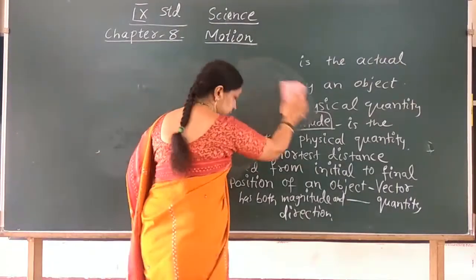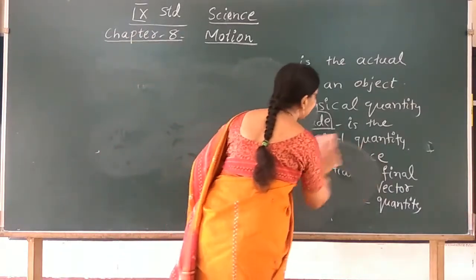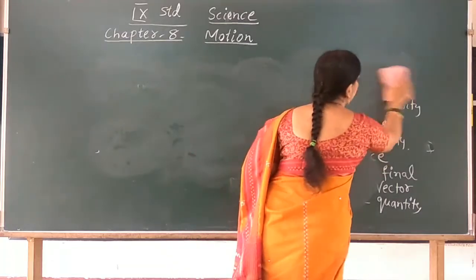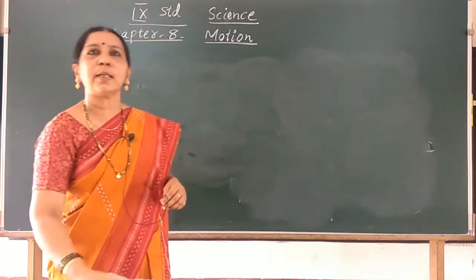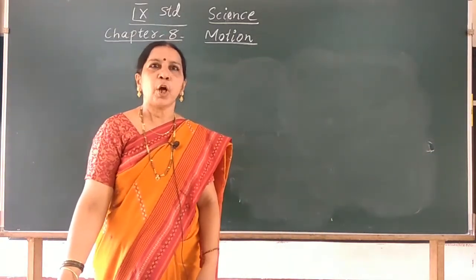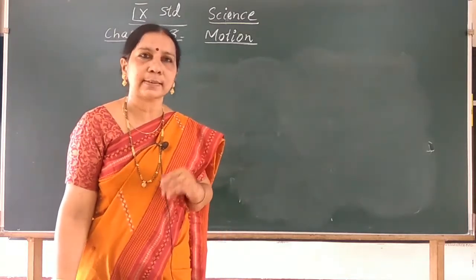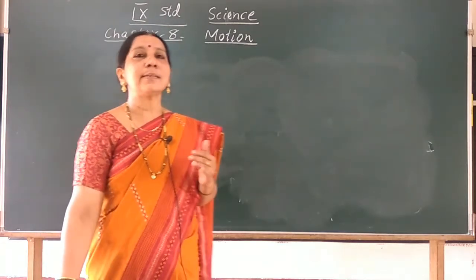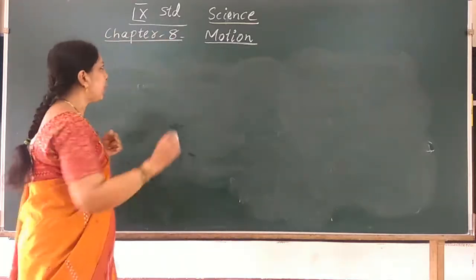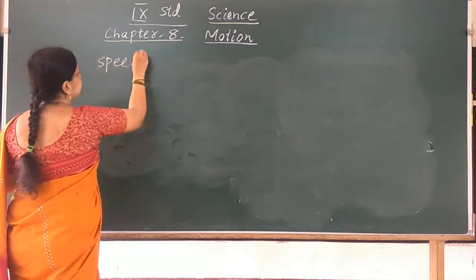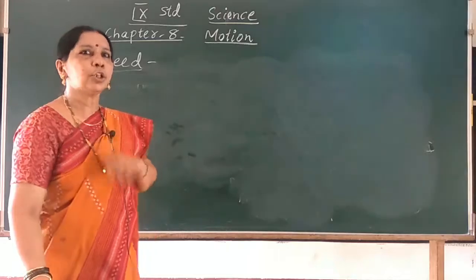Now, different objects may take different amounts of time to cover a given distance. For 2 kilometer distance to cover, different objects take different amounts of time. So different objects may take different amounts of time to cover a given distance. What do we call this? Distance travelled in unit time. You have learnt again in your previous class. What is the term here? Speed. What is speed? Speed is the distance travelled in unit time.